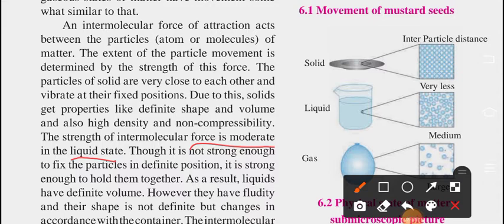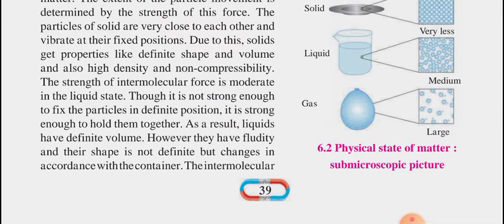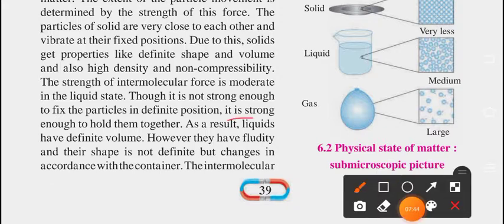It is not strong enough to fix particles in definite positions, but strong enough to hold them together. As a result, liquids have definite volume. However, they have fluidity and their shape is not definite but changes in accordance with the container.